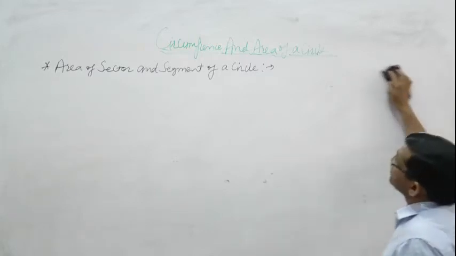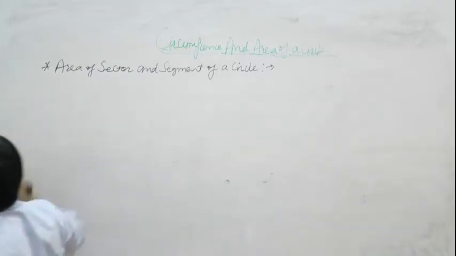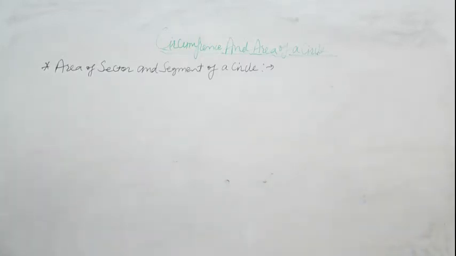Now some important things. Next important thing is the minute hand of a watch moves around 6 degrees during 1 minute.